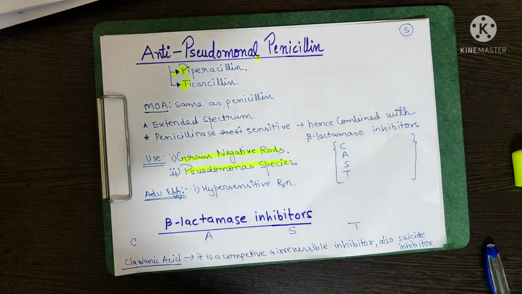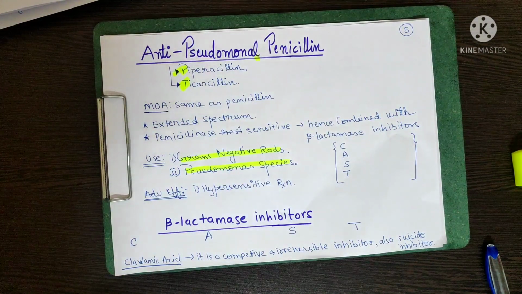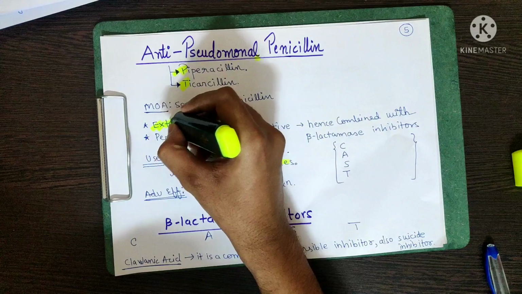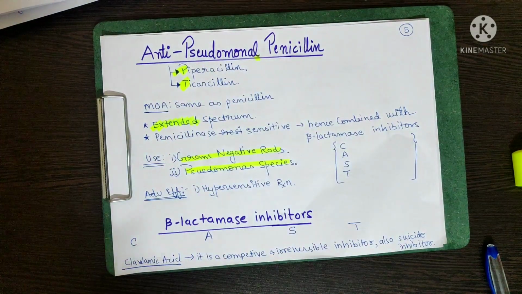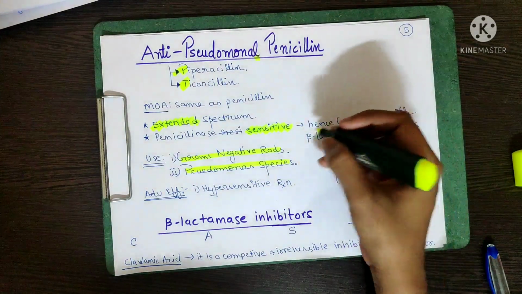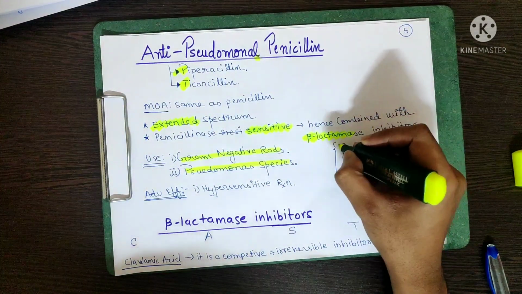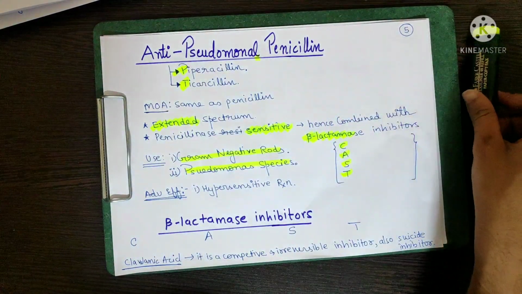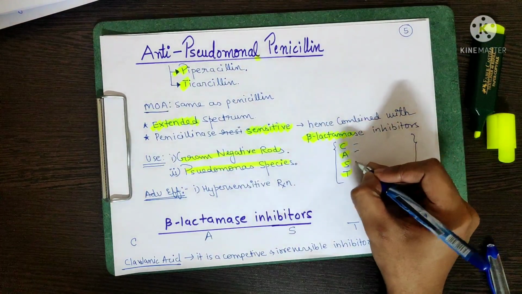Mechanism of action, of course, same as penicillin, because these are also penicillins. It is an extended spectrum antibiotic, you have to remember this, and it is a penicillinase sensitive penicillin. Hence it is combined with beta lactamase inhibitors, which is very important. And we all know the 4 beta lactamase inhibitors. These are CAST.